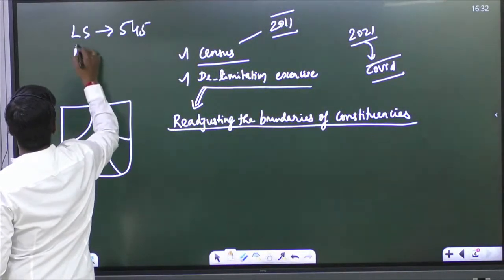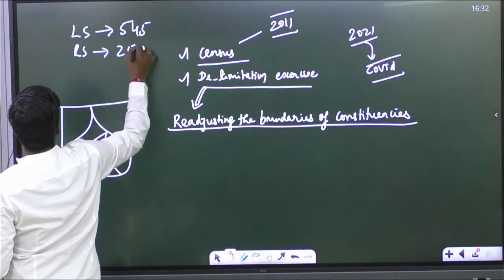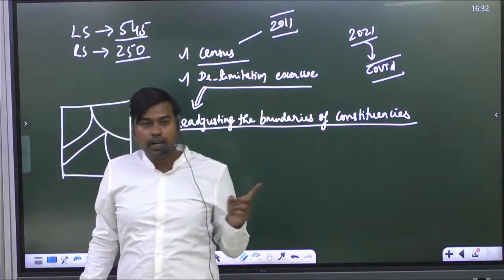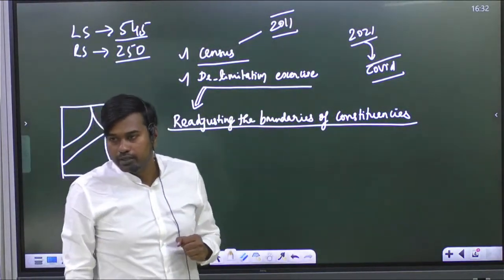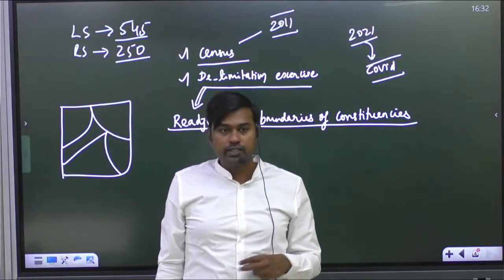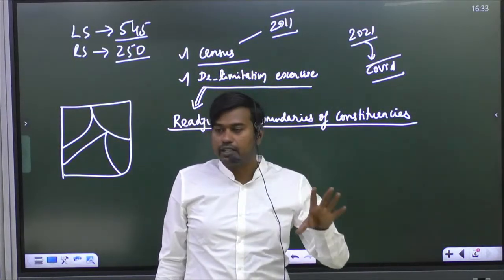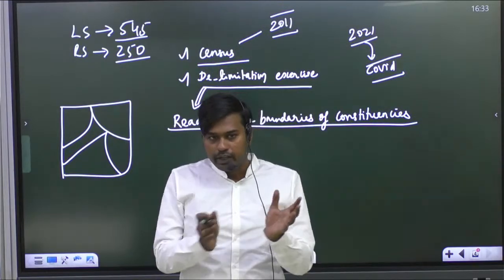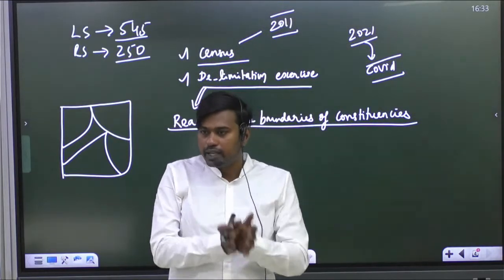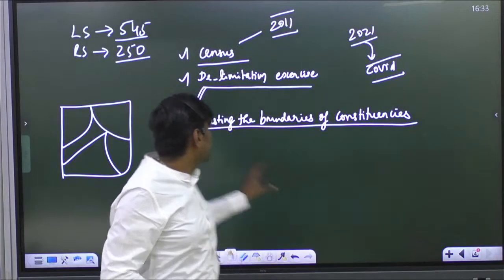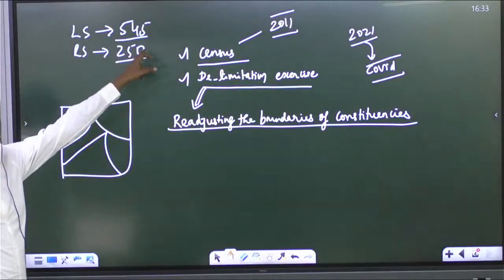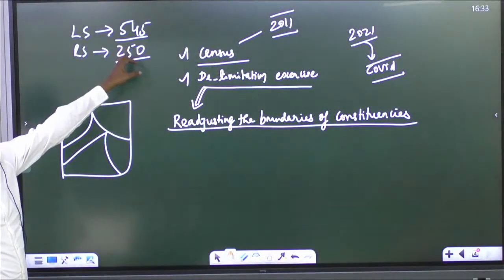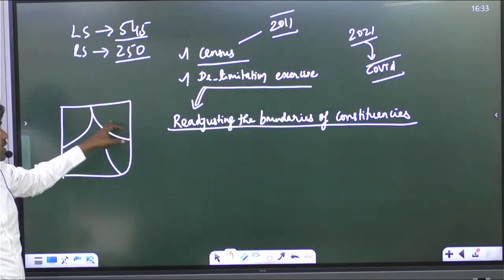545 seats. In case of Rajya Sabha, 250 seats. In that 545, how many are nominated members? 2 nominated members. So the remaining 543 are elected members, and it includes representation from union territories as well as from states.